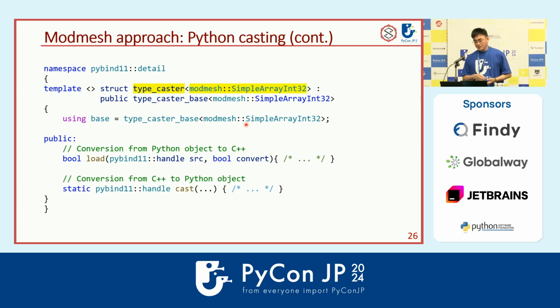The principle of the casting is somewhat more complicated and out of scope of the topic, so I will just skip the details. But if you are interested, you can check the source code later.